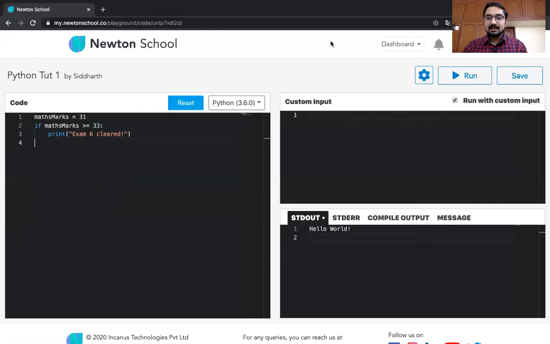So basically, what has happened over here is Python has understood that you've invoked a function, basically you have called a function and passed a single parameter to it, which is a string. Okay, because our marks are less than 33, this statement has not printed out. Let me just pause for a while to run it and demonstrate it to you. As you can see, even the number is getting printed.